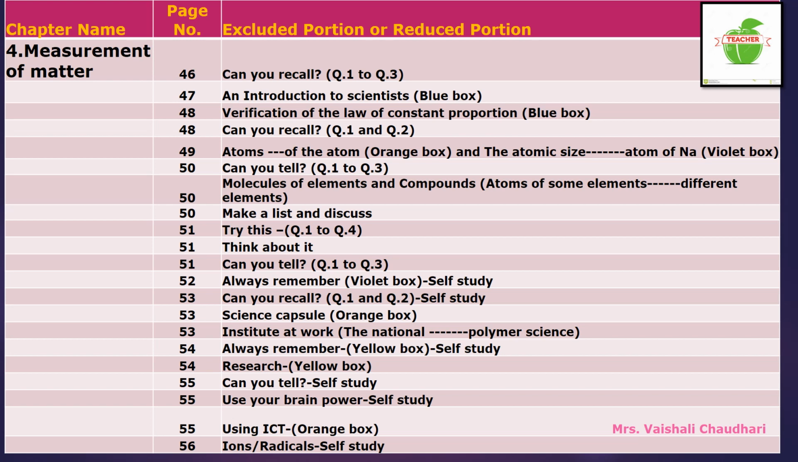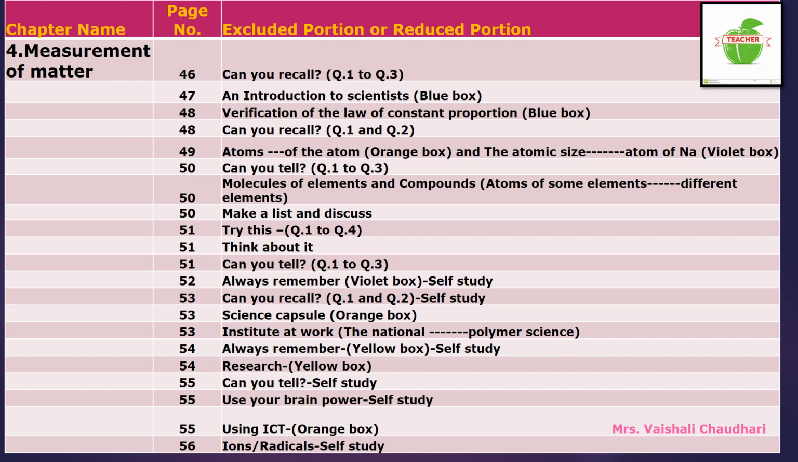On page number 51 only, there are total 3 questions. These all 3 questions are omitted from your syllabus. On page number 52, that is always remember, a violet box is given. This box is for your self-study, children. That is not omitted, that is for your self-study. On page number 53, there are total 2 questions, question 1 and question 2. This part is for your self-study, not omitted from your syllabus.